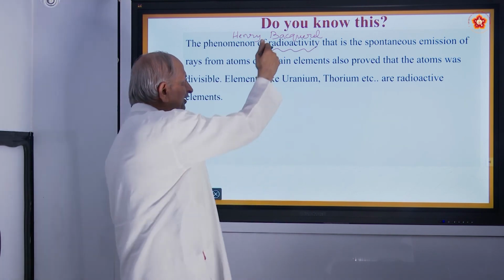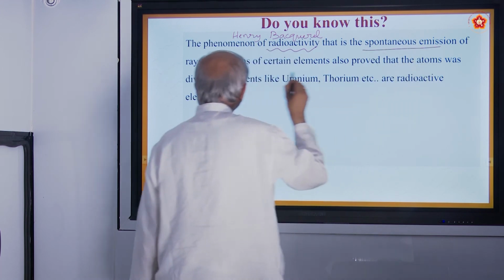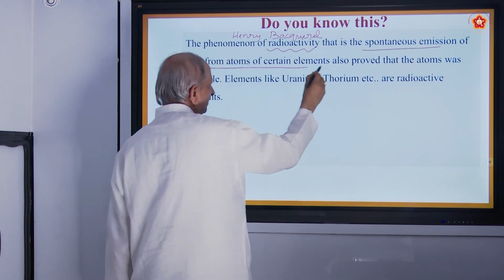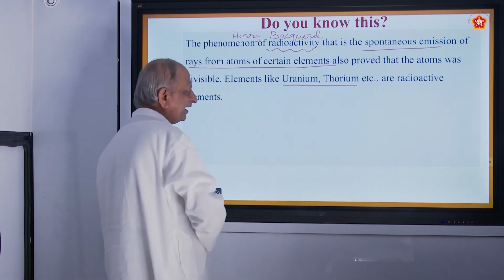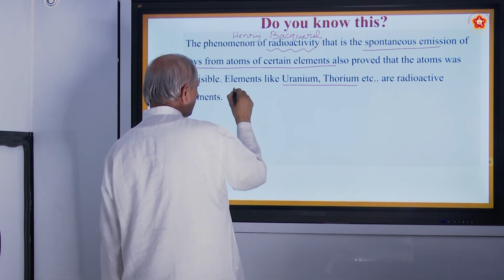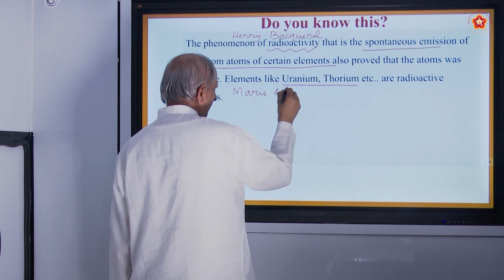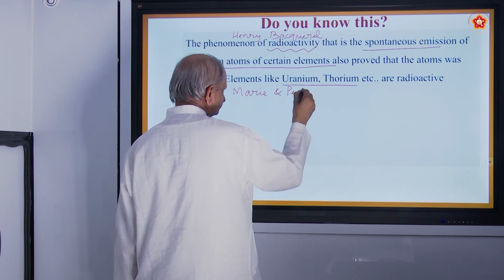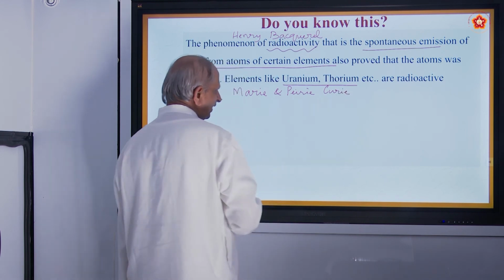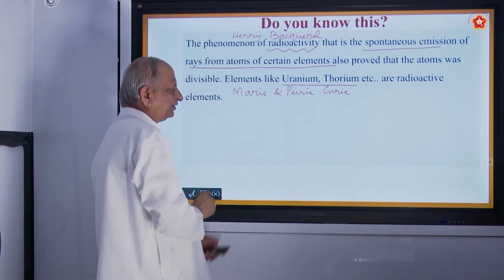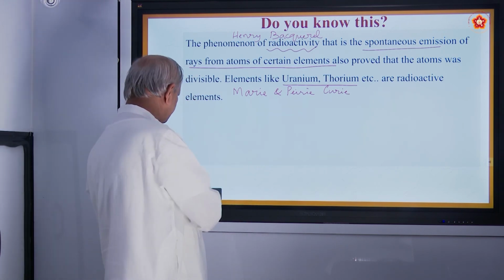That is what is called radioactivity. It is a spontaneous emission of rays from atoms of certain elements. What are the elements? Like uranium, thorium, polonium, etc. Also, you might have heard about a very famous couple, Marie and Pierre. They are called the Curie couple. They discovered what is called radium and polonium, etc.